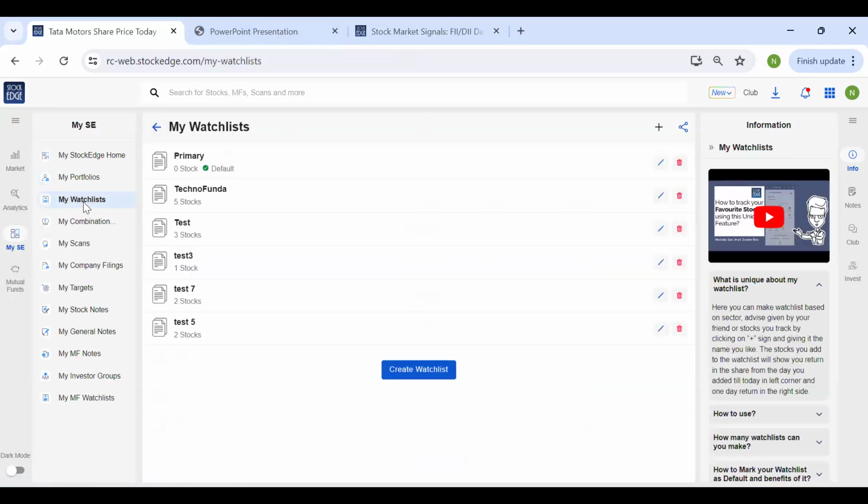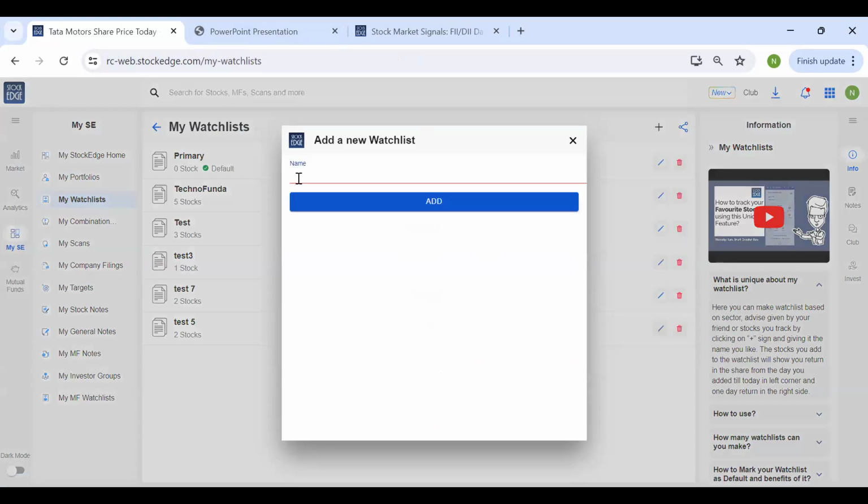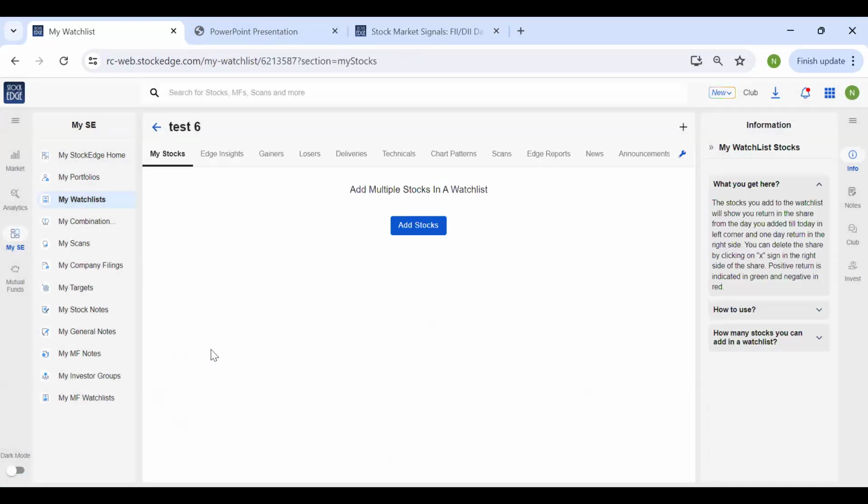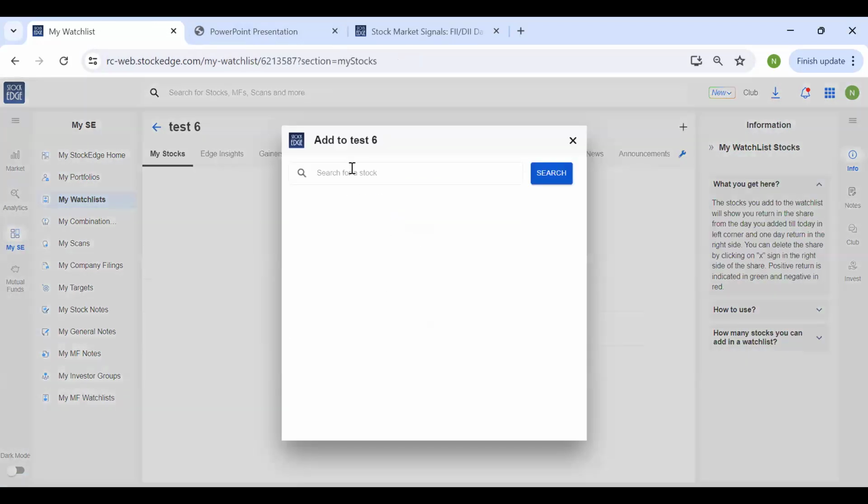Similar to portfolio is your watch list. You can also create your own watch list over here. Just click on my watch list, click on create watch list, and give a name. Hypothetically, I'm giving a name. So this is the watch list that I have created. Click on add stocks. For example, I want to add KPIT Technologies. I will just click on this star button and it will get added.